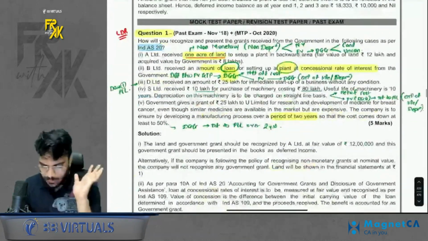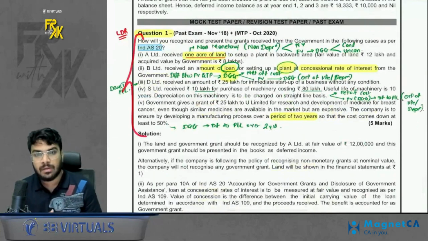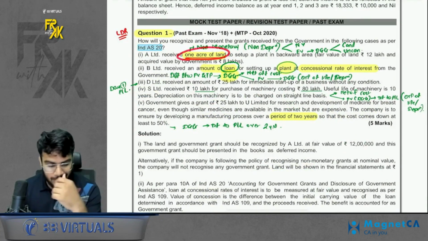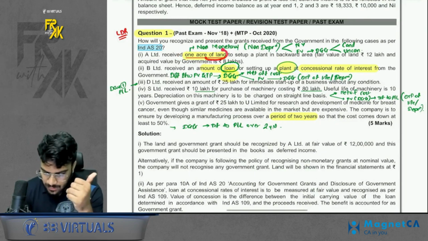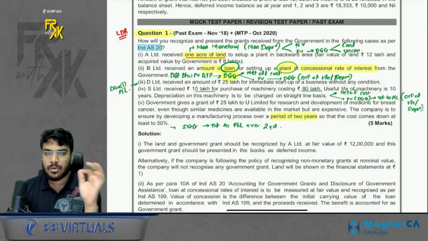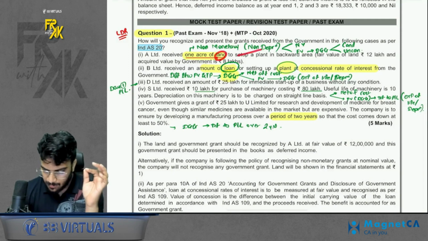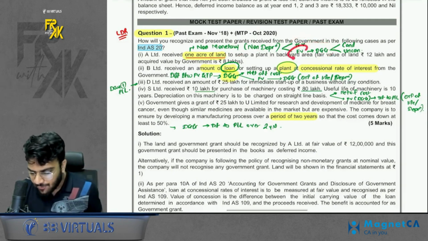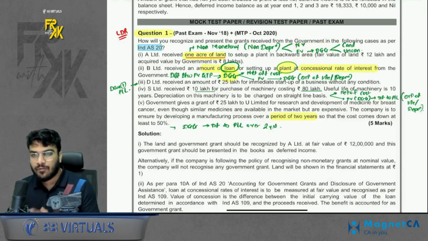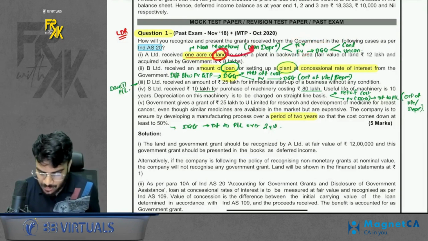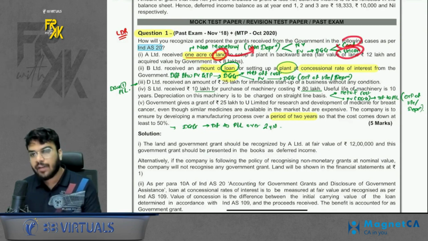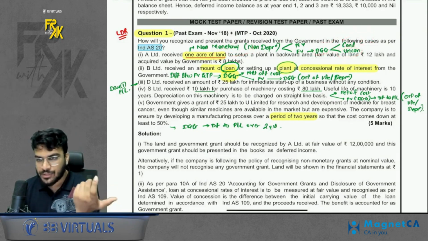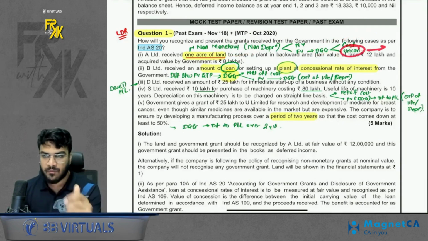So this was illustration number 18. Then we have question number 1, a very good question. What does it say? A Limited receives 1 acre of land. Once you receive land for free, that is a non-monetary grant, and land is a non-depreciable asset. So you have two methods: either record at nominal value or record at fair value. If you record at fair value, how will you transfer DGG to profit and loss? Because land is a non-depreciable asset, you will have to check the conditions. If it is a conditional grant, you will book the DGG in profit and loss over the period of conditions. If it is unconditional, you will transfer to profit and loss on day 1.